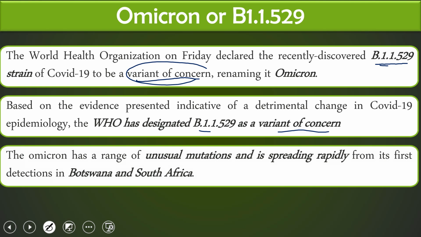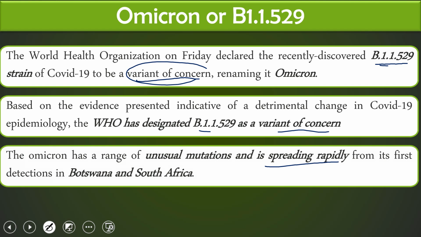Normally, viruses have a very high tendency to mutate their genetic constitution, because they don't have proofreading and other things. To sustain themselves, to keep themselves alive in the host body, and to escape from the host immune system, they normally mutate. So mutation is a usual process in viruses. This Omicron has many mutations, especially in the spike protein. Later on, I will tell you the significance of this spike protein. These unusual mutations are spreading very fast compared to the Delta.